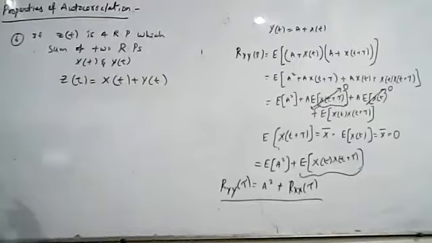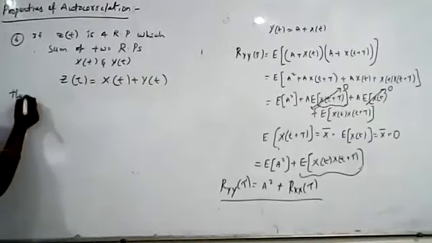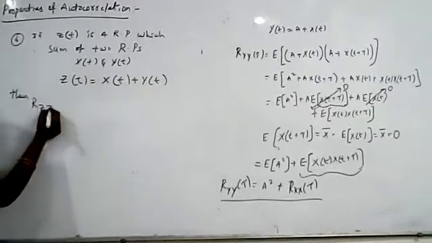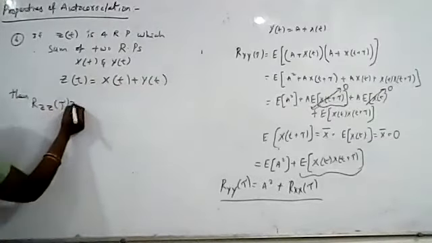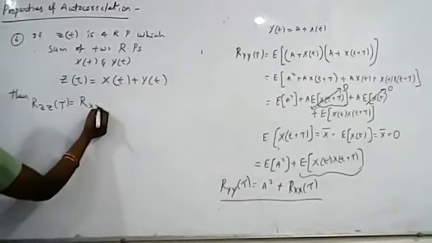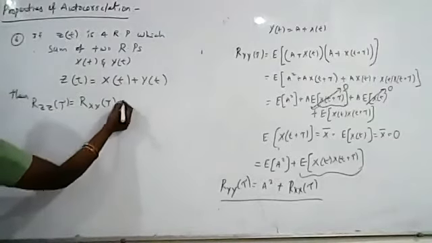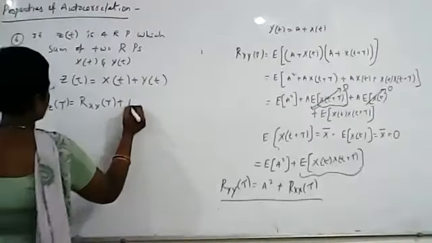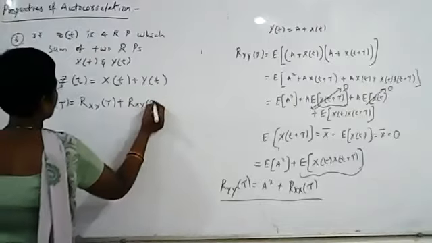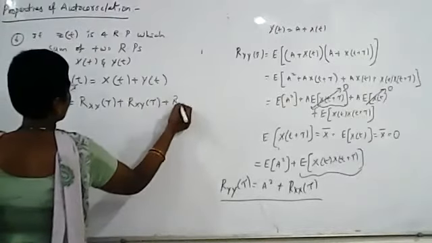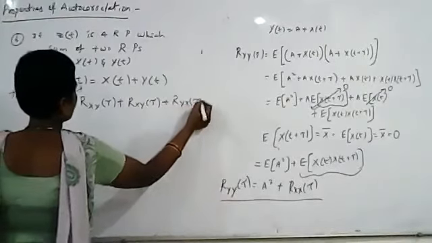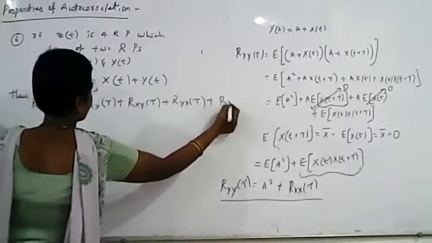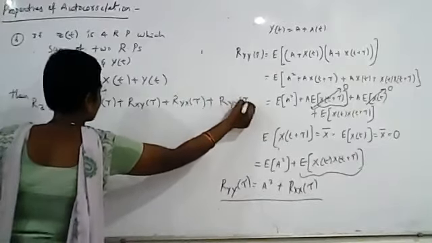Then R_z of tau is equal to R_xx of tau plus R_xy of tau plus R_yx of tau plus R_yy of tau. This you will have to prove.